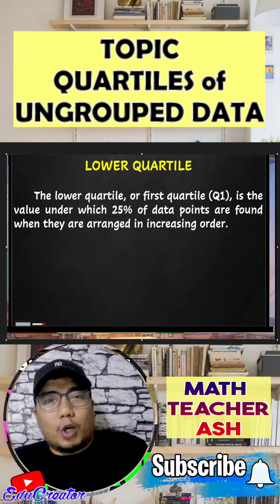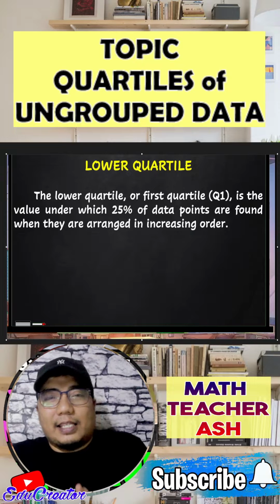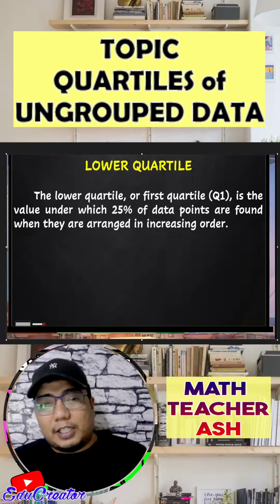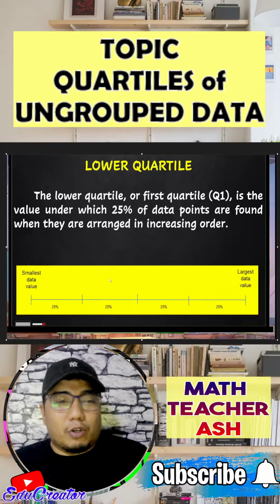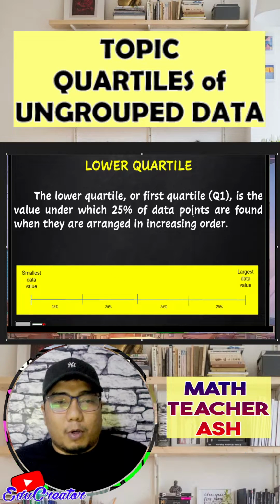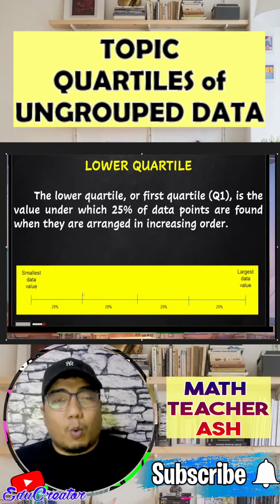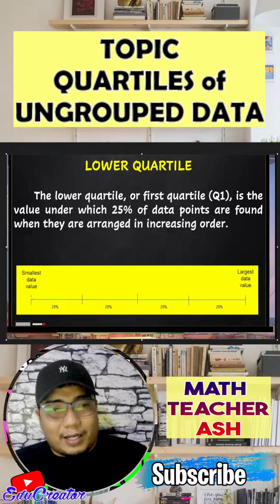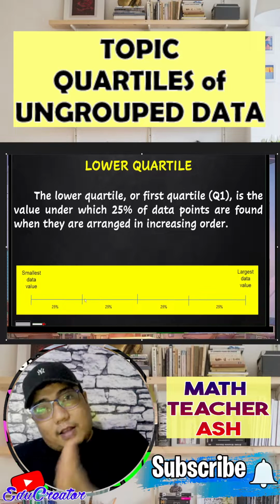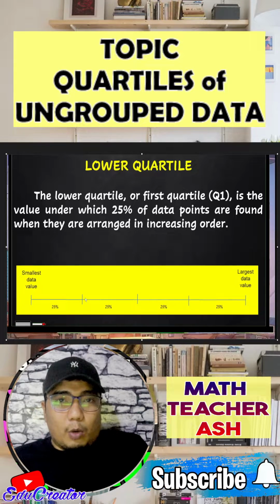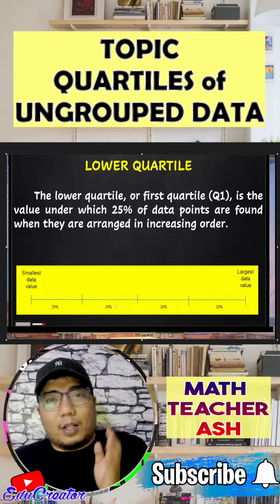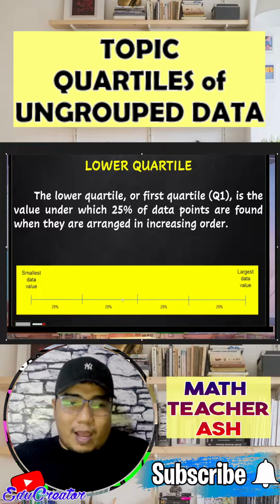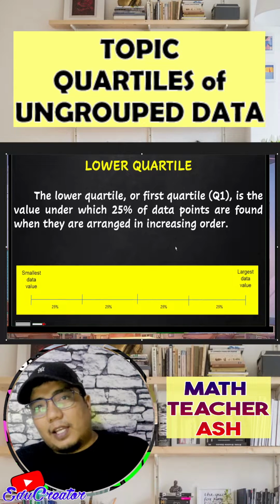What is a lower quartile? The lower quartile is known as the first quartile. It is the value under the 25% of the data points found in the arranged order. So if we are talking about quartile 1, this is the mark of the quartile 1. All the data here is under the lower quartile. Of course, values above the quartile 1 go to the second quartile, the third quartile, and the fourth quartile, depending on the value that you have. I hope that is very clear, my dear math learners.